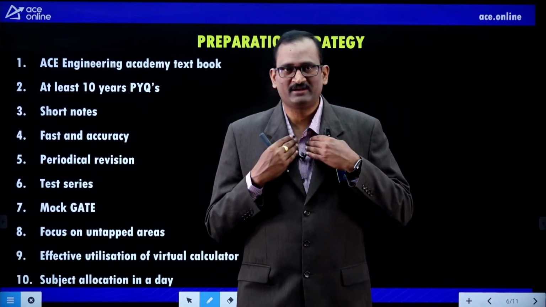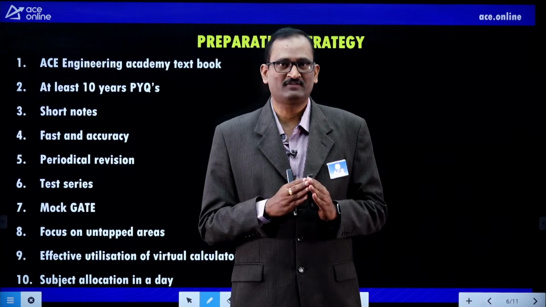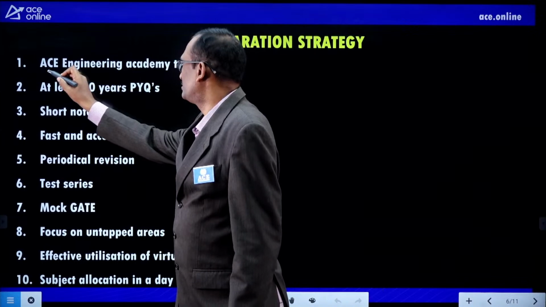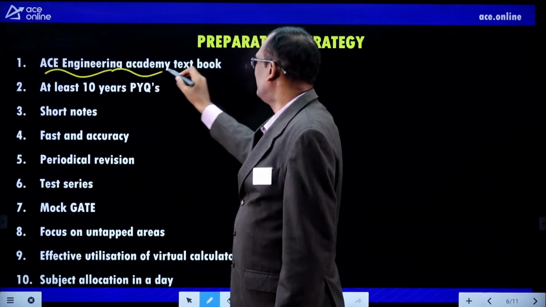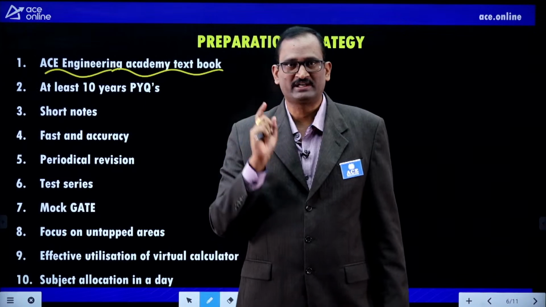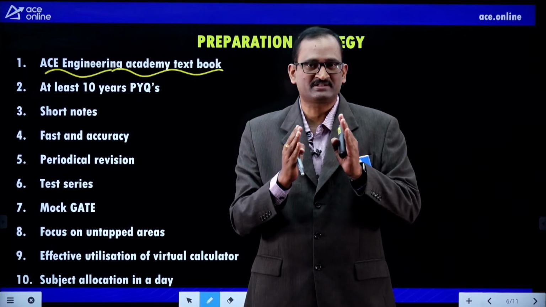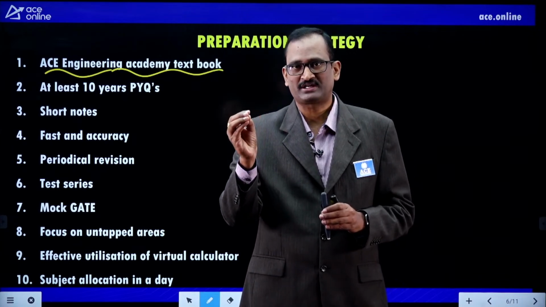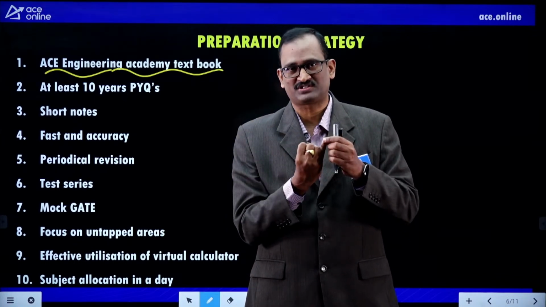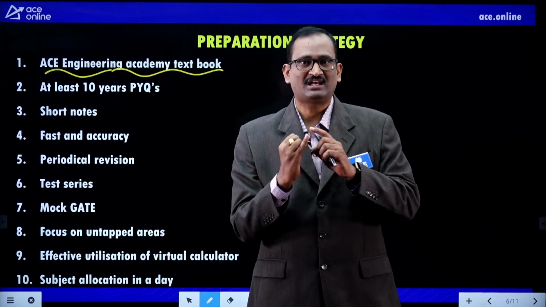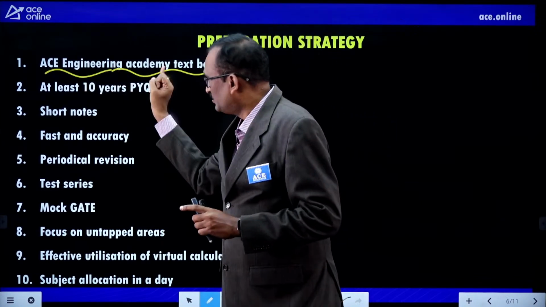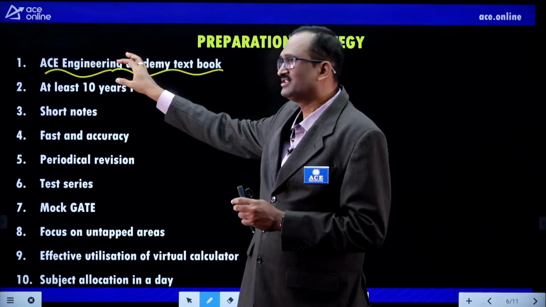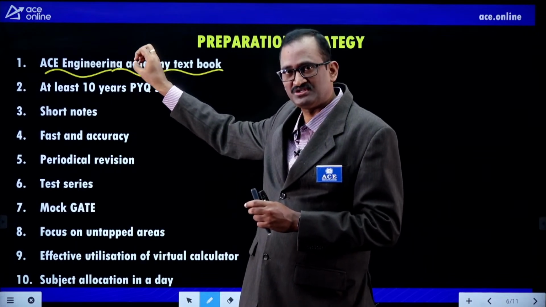from the GATE point of view as well as the ESE point of view, there is the classroom textbook, the ESE Engineering Academy textbook. For engineering mathematics, we have a classroom practice booklet. The way you have to prepare in a systematic order: first, the class notes, I mean the Academy classroom practice questions, must be thoroughly prepared. This is top priority. The concerned faculty member will teach the problems related to each chapter.